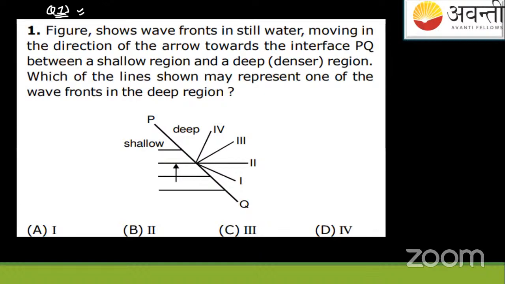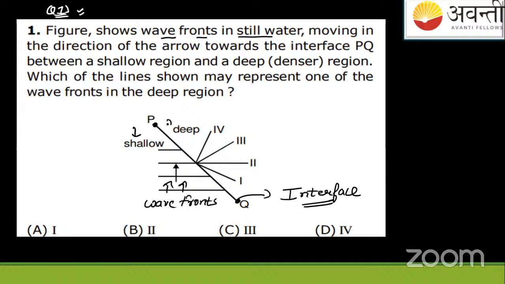Here is the first question in front of you. It shows wavefronts in still water, moving in the direction of the arrow towards interface PQ. Suppose this is an interface PQ, and these are the wavefronts which are moving like this. This is a shallow portion and this is a deep portion.